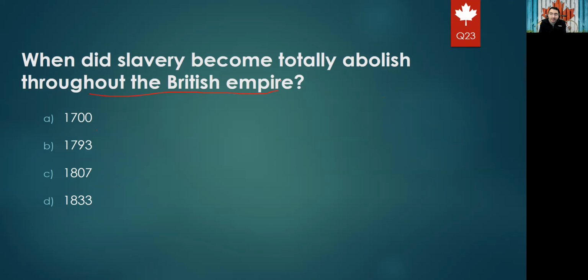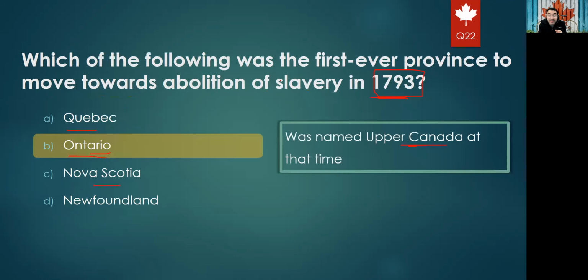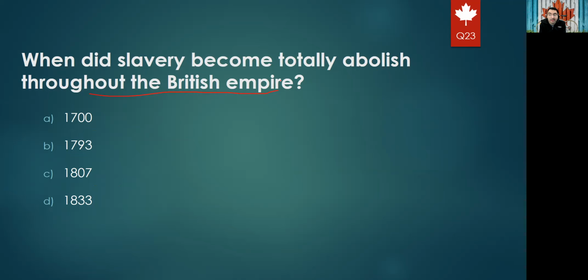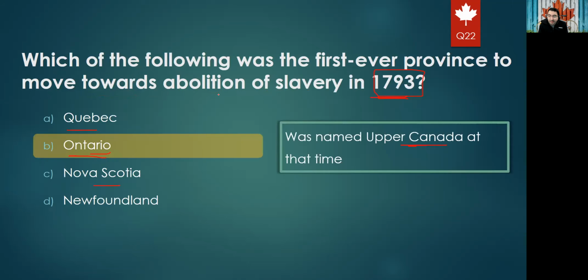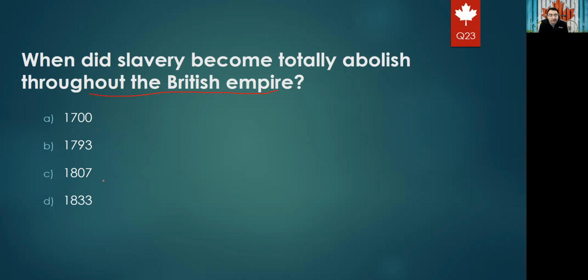Oh, I made a mistake because I didn't focus on the question carefully. So you have to read the question carefully and not be in a rush. Maybe you can get two similar questions after each other, and you will assume this is the right date. No, it's not the right date, because this one is speaking about the whole empire. The previous question was speaking only about the first province, which is Ontario. So the right answer for sure will be 1833, for the whole empire.